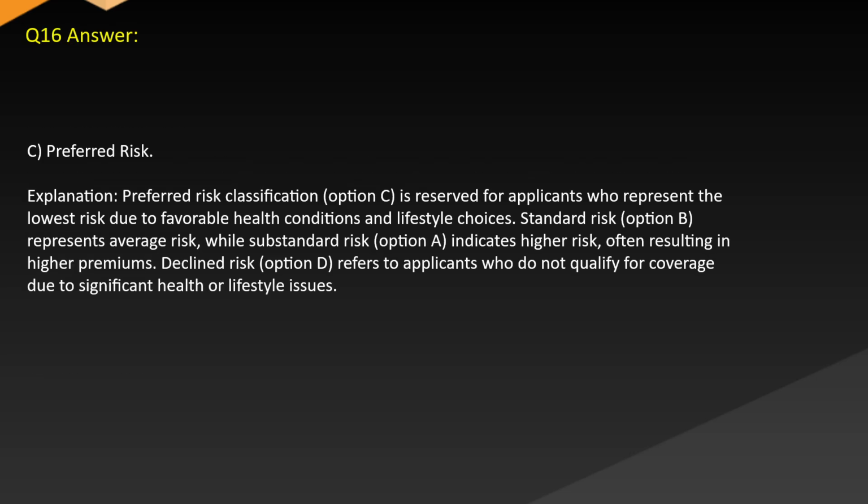Answer: C. Preferred risk. Explanation: Preferred risk classification, option C, is reserved for applicants who represent the lowest risk due to favorable health conditions and lifestyle choices. Standard risk, option B, represents average risk, while substandard risk, option A, indicates high risk, often resulting in higher premiums. Declined risk, option D, refers to applicants who do not qualify for coverage due to significant health or lifestyle issues.